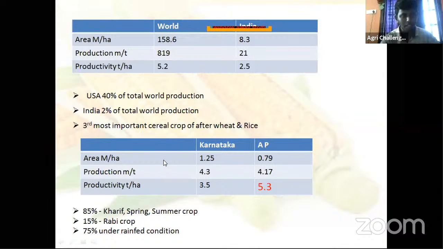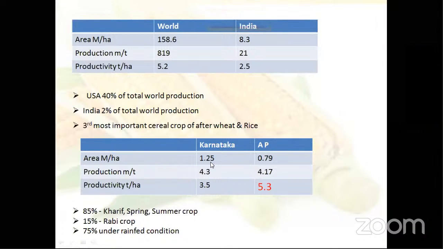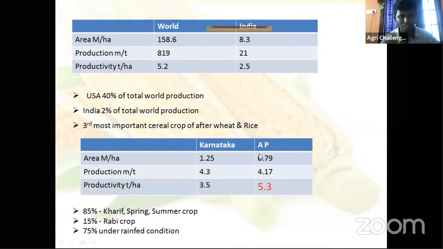Then coming to India, the total area among the different states. If you compare Karnataka and Andhra Pradesh, Karnataka has 1.25 million hectares under maize cultivation. Andhra Pradesh has only 0.79 million hectares.